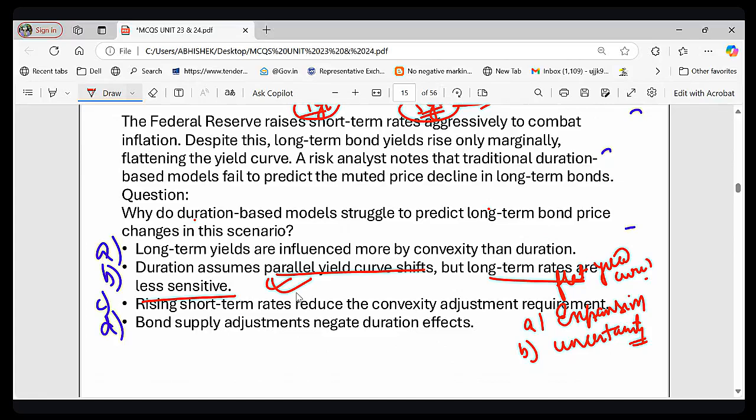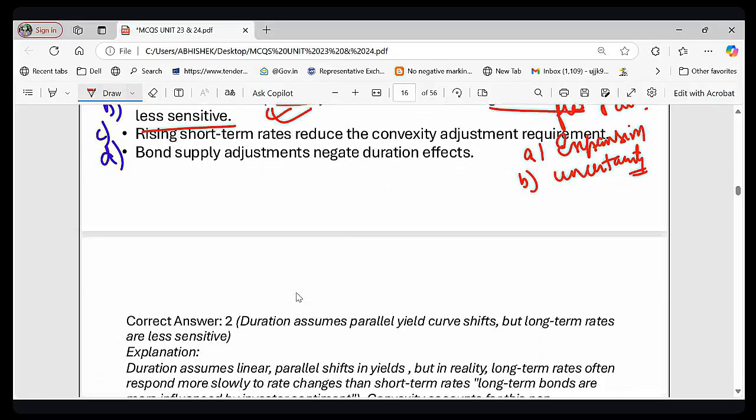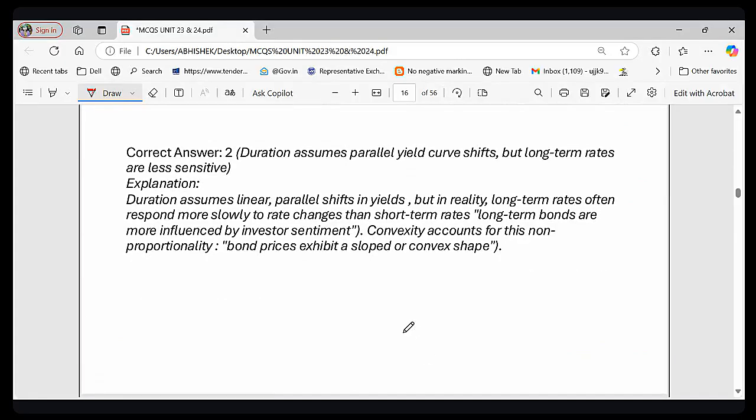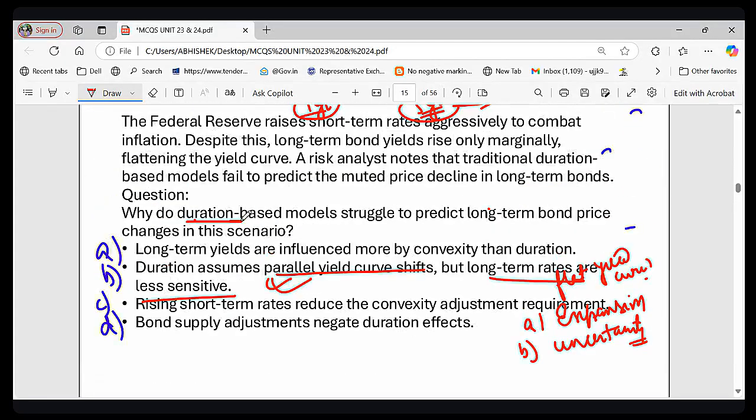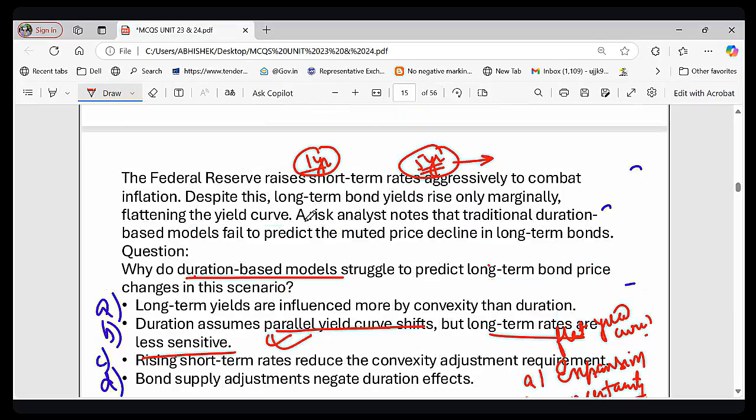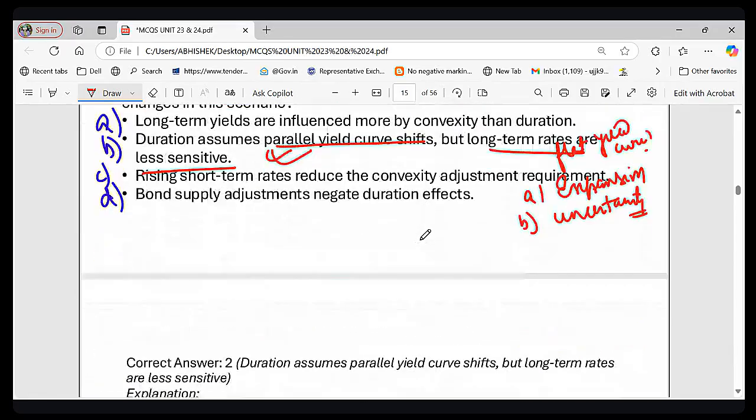So the duration based model assumes that all bond yields move together, but in reality, long term bonds are more influenced by investor sentiment, inflation expectation and economic growth, right? So that is the answer to this question. ये हमारा duration based model का एक disadvantage भी है कि ये assume करता है कि no matter what its maturity is, all bonds will behave in the same manner when interest rate changes. But actually that does not happen. Sensitivity of a longer period bond is less as compared to a smaller period bond. That is the point, right?